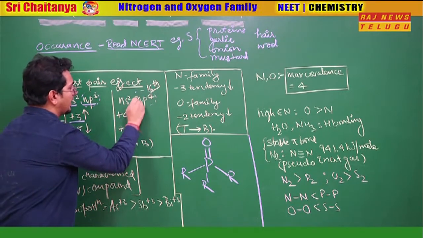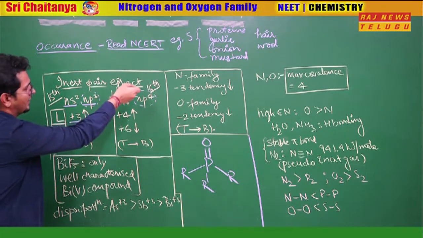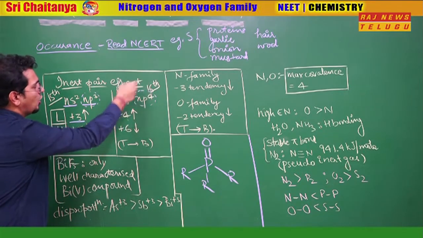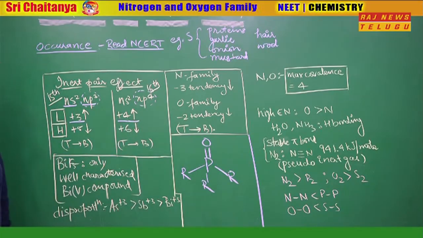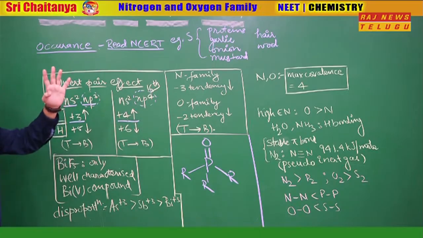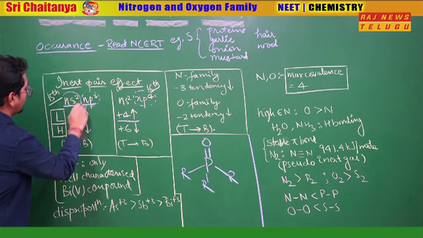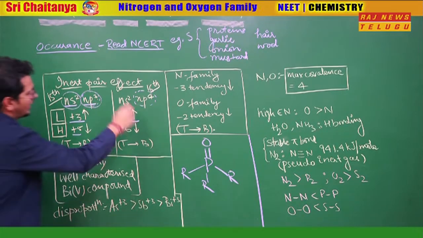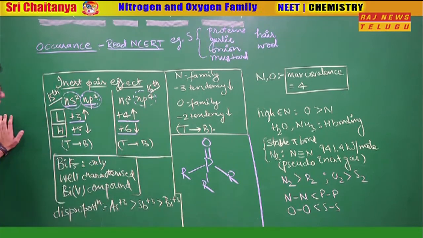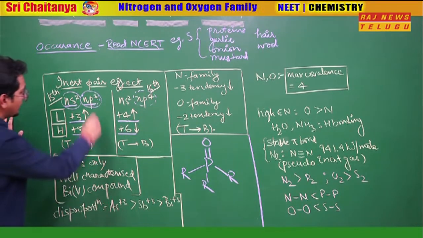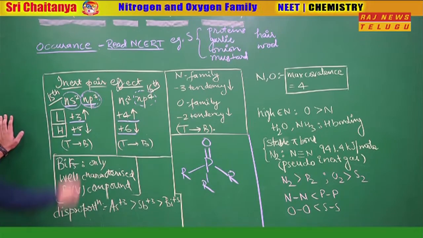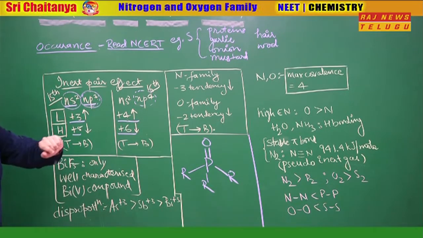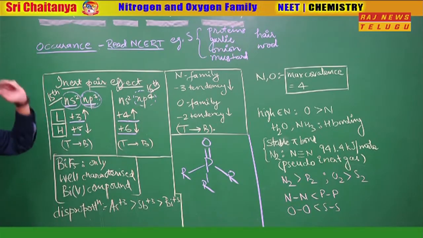Similarly, for the oxygen family, group 16, the configuration is ns2 np4. If only np electrons are involved, you will get plus 4 oxidation state. So I'm calling it the lower oxidation state when only the np electrons are involved. Similarly, when both ns and np get involved, 3 plus 2, total plus 5 oxidation state will come. Here 2 plus 4, total plus 6 oxidation state will come. So we understand there are at least 2 different oxidation states. One is the lower, one is the higher. Lower is shown when only np are involved in the bonding. Higher is shown when ns and np both are involved in the bonding.